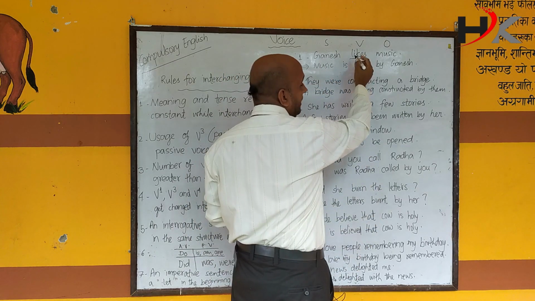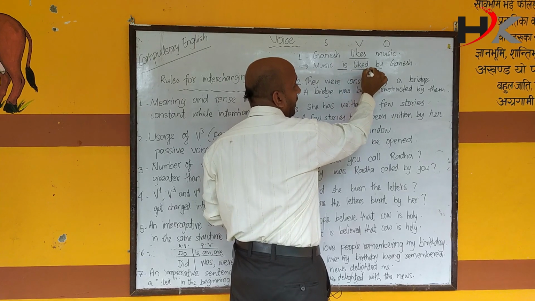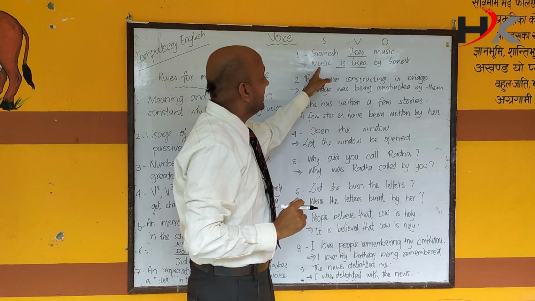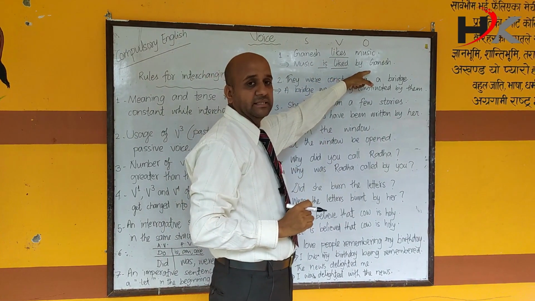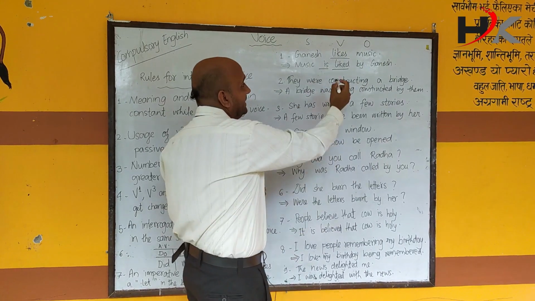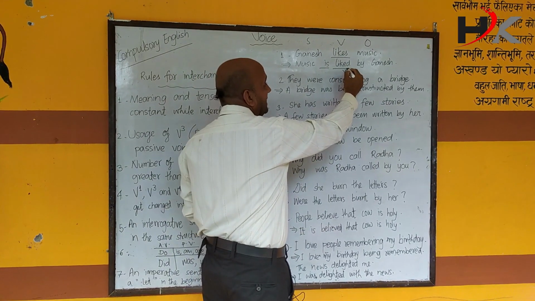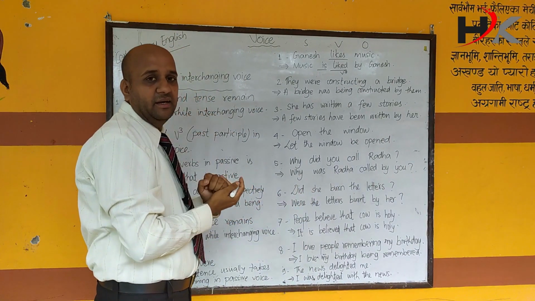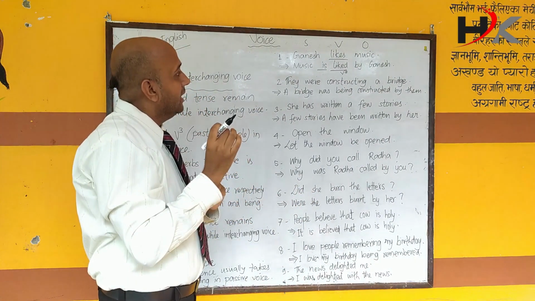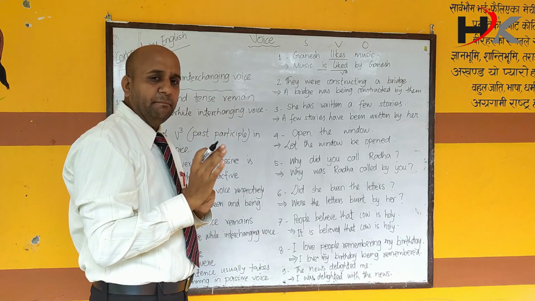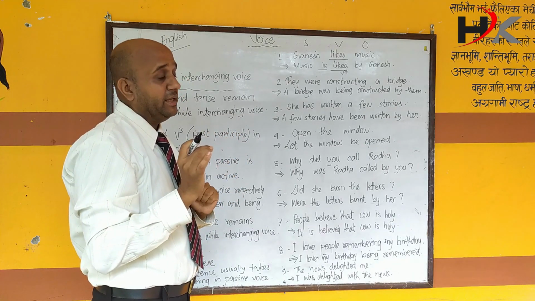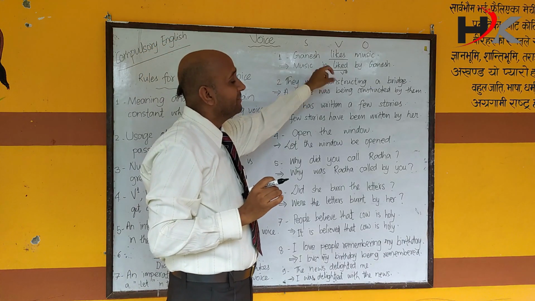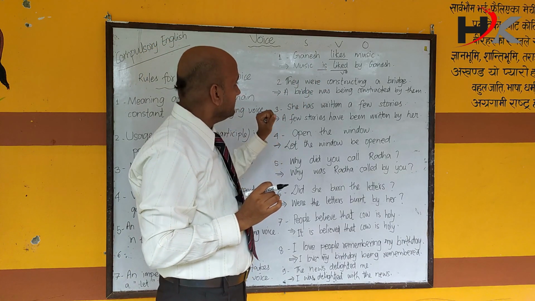There is one verb, there should be more than one verb. There are two verbs. Music is liked by Ganesh. Be very careful, student. This liked is past participle. It is a verb 3 here. What do you understand? A passive voice is simply not possible until we use a verb 3, past participle.